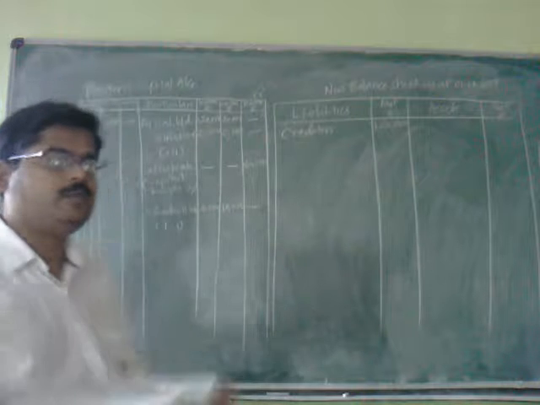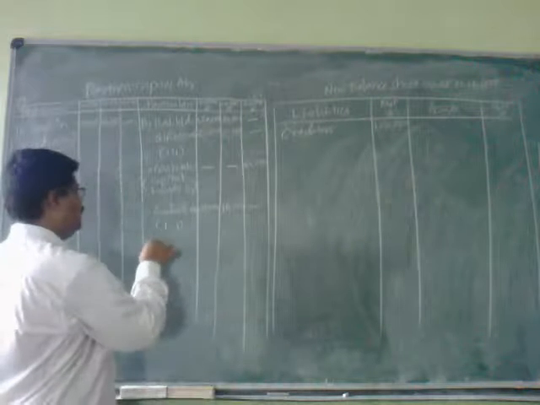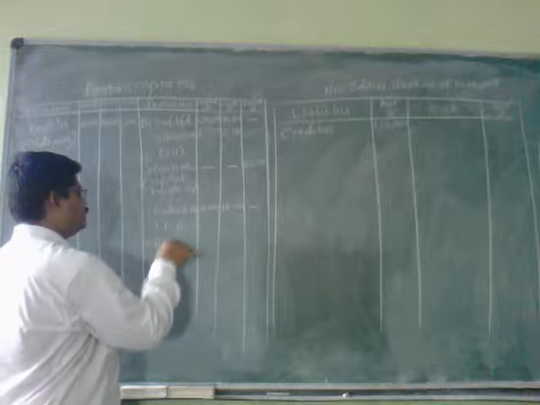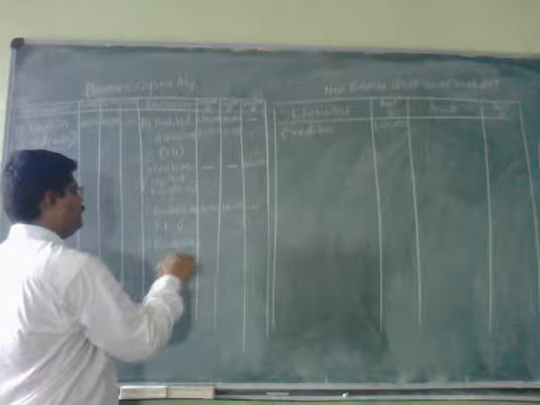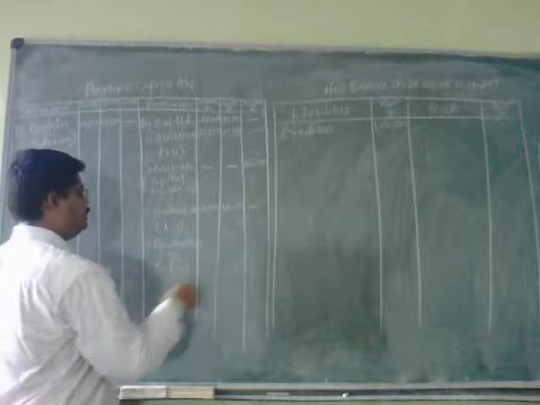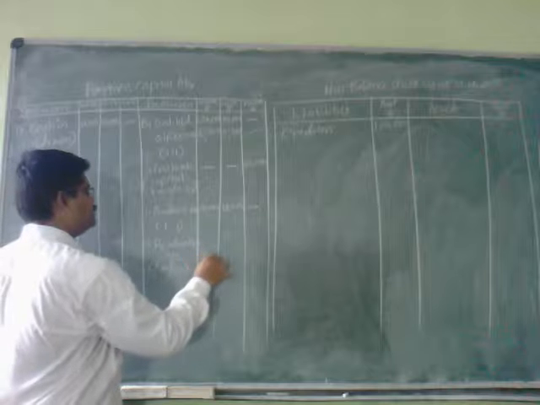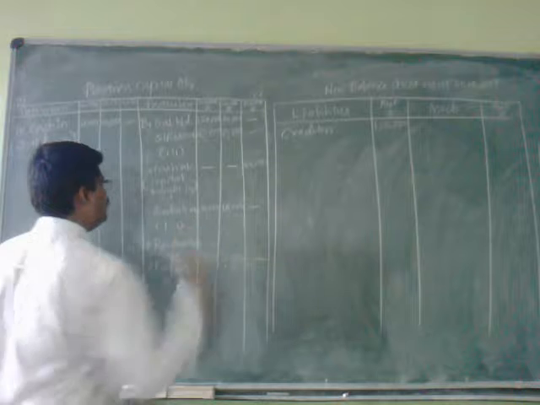That is why it should be recorded at the credit side of the partner's capital account by revaluation account (profits), 9,000 to Surekha and 9,000 to Sunita.